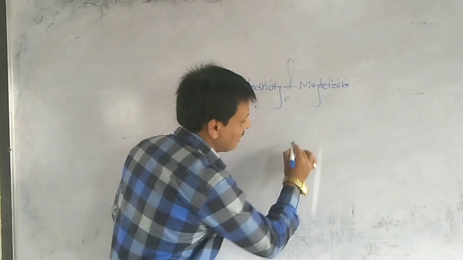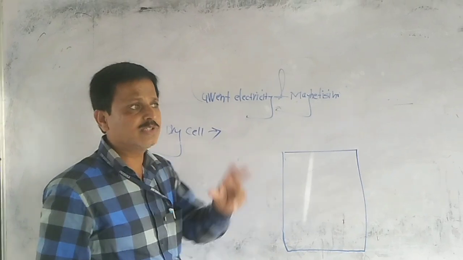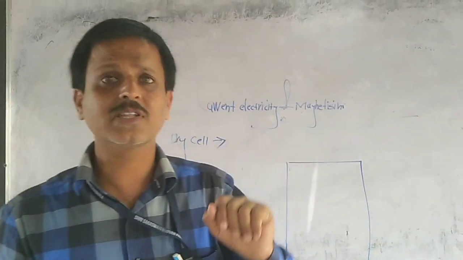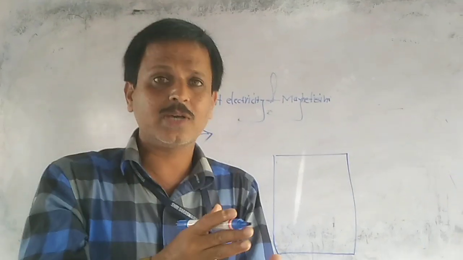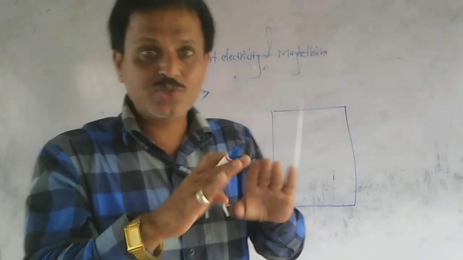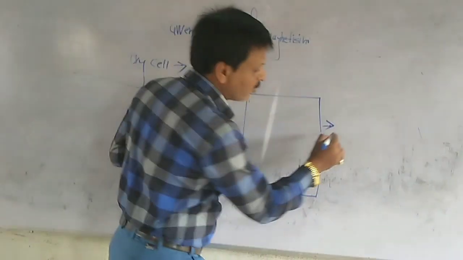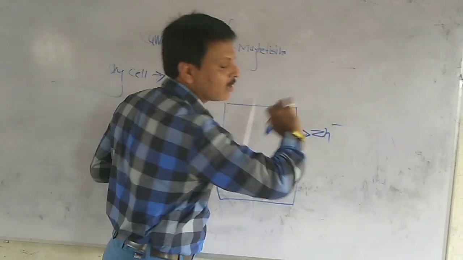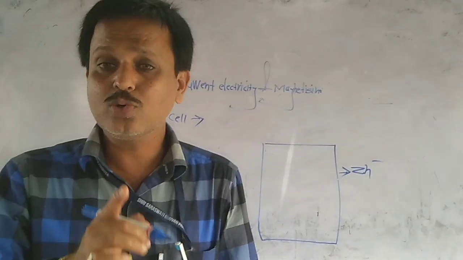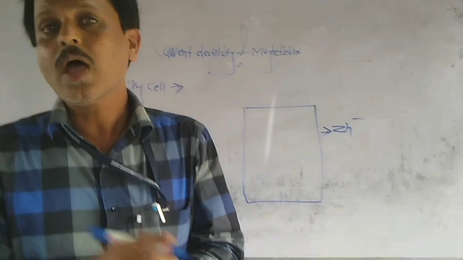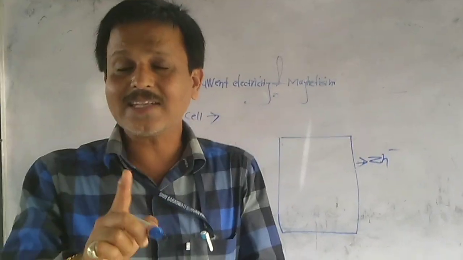When you observe the dry cell, it is covered by an outer casing. Suppose I purchase a dry cell from the market and observe it. If I strike it with a hammer, it suddenly breaks. As soon as it breaks, the outer coating, which is a white silvery layer made from zinc, acts as the negative terminal. See what I do: two metals are arranged at two points as terminals of the rod. The white silvery coating present outside the envelope of the dry cell acts as the negative terminal.